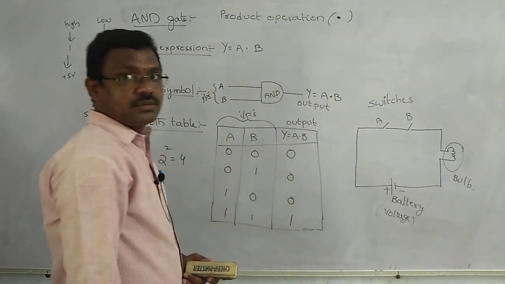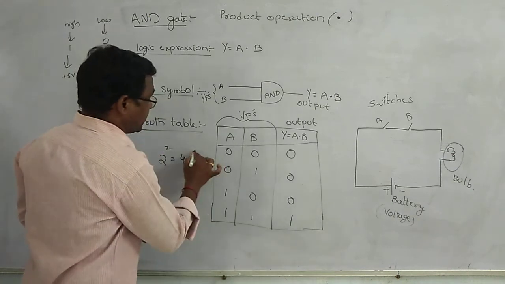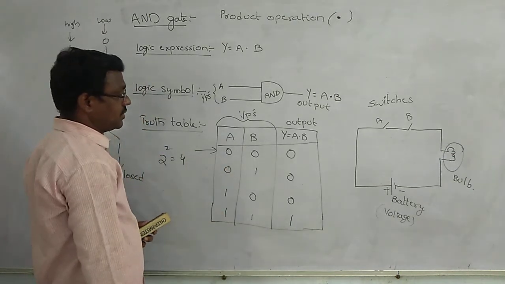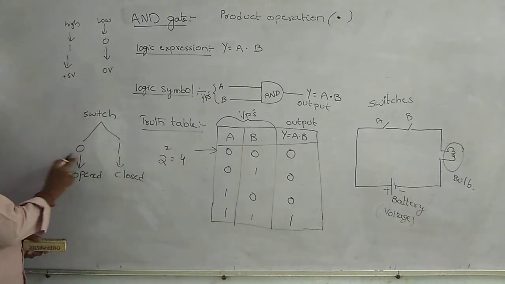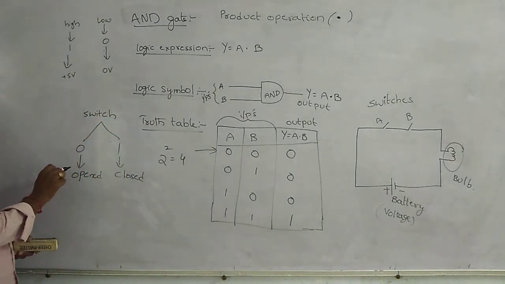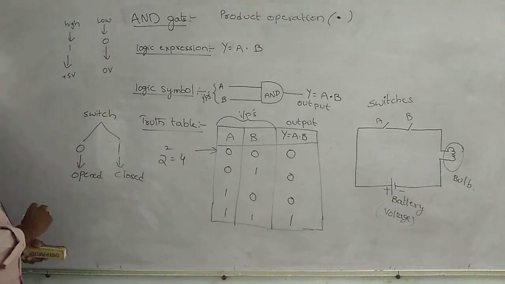Okay, first of all, in the first case, A is equal to 0, B is equal to 0. Both switches act as open switches.